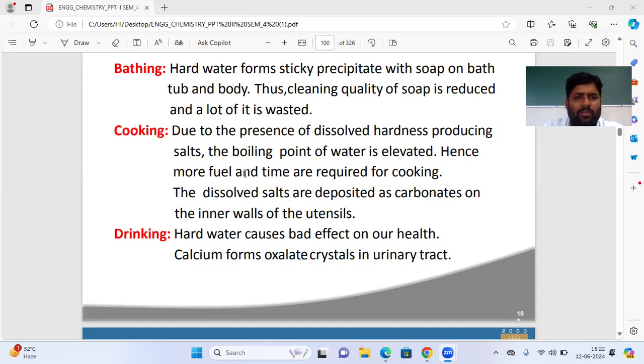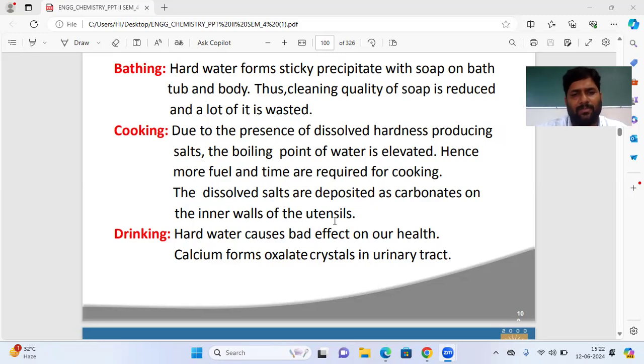Hence, if you want to boil that water, what happens? More fuel and time are required for cooking. More fuel is consumed, the time required is very long, and this is the reason the dissolved salts are deposited as carbonates on the inner wall of the utensils.